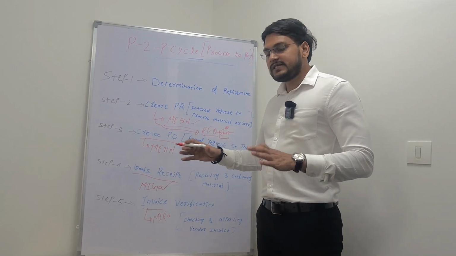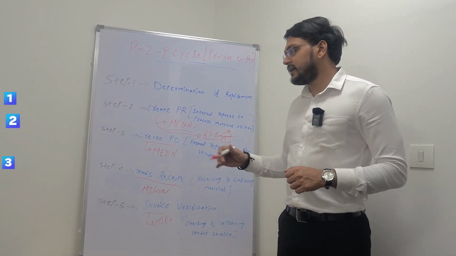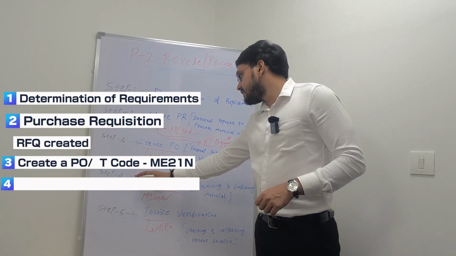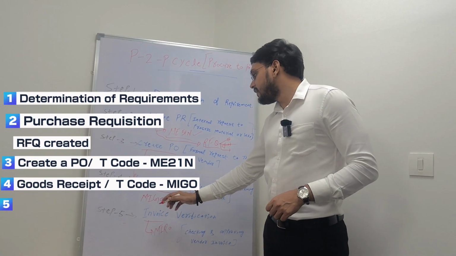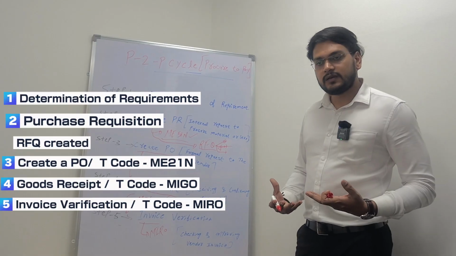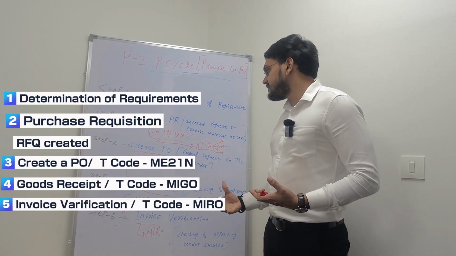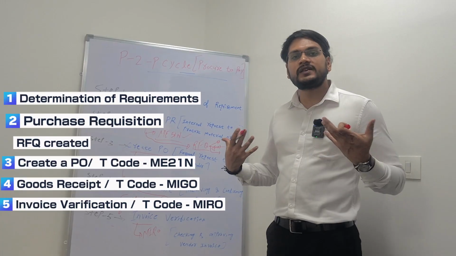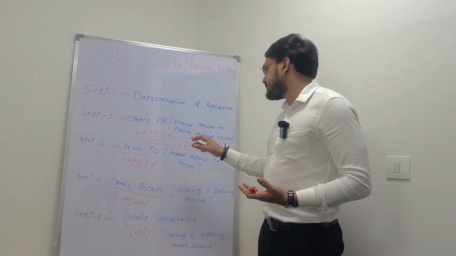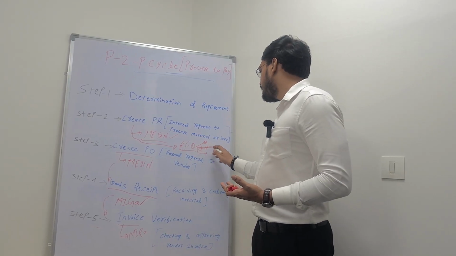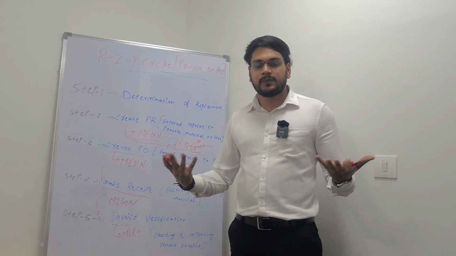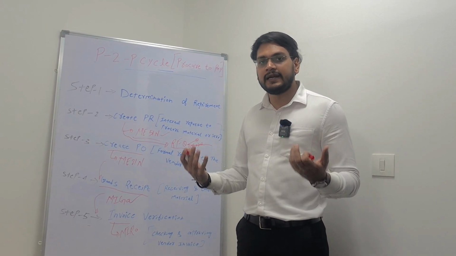After that, once the vendor is selected, we are going to create a PO by using T code ME21N. Then again, goods receipt by using T code MIGO, and then invoice verification by using T code MIRO, right? So these will be the steps if it's a first time vendor, like the first time we are going to purchase that material. One extra step will come here. And there can be multiple scenarios like that as per the business use, as per client requirement.